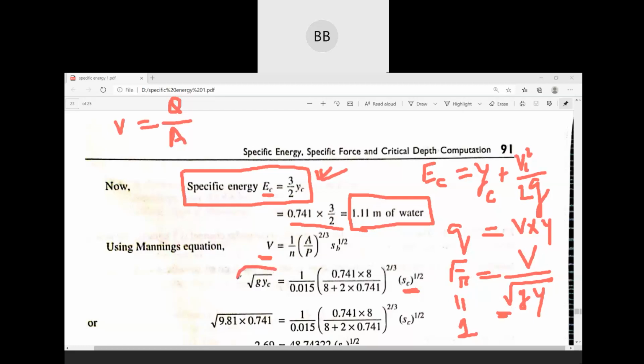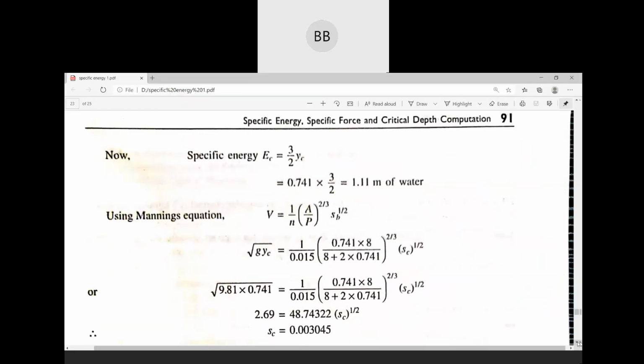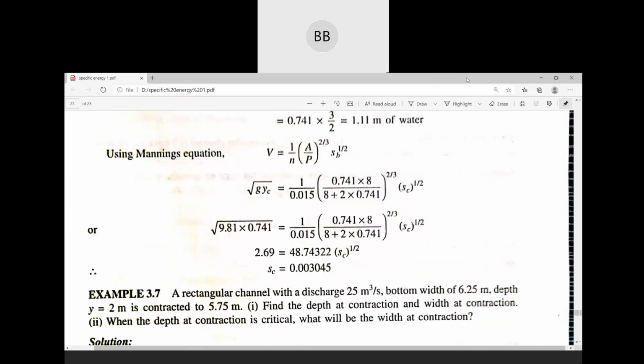So in place of velocity, they have written square root of g yc. Okay, so 1 by n value is already given in the question. Okay, R is equal to A by P. For a rectangular channel, I think this thing is very familiar to you all. Okay, and then yc to the power half. So from this equation, all the parameters are known except that yc value. So you can find out the yc value from this equation. So you try to solve and see whether you are getting the same value or not. Yc here is given as 0.003045.